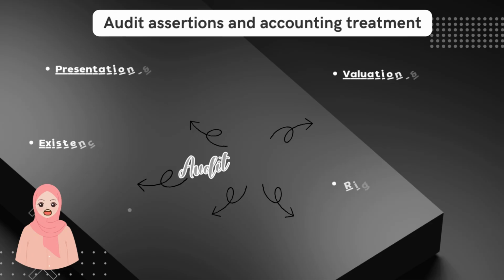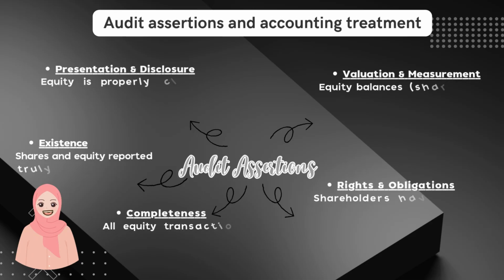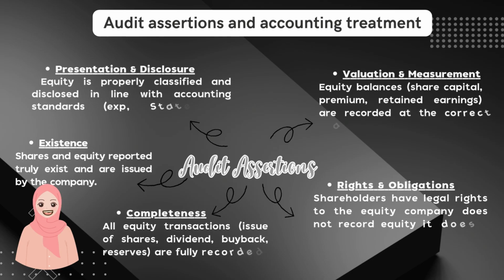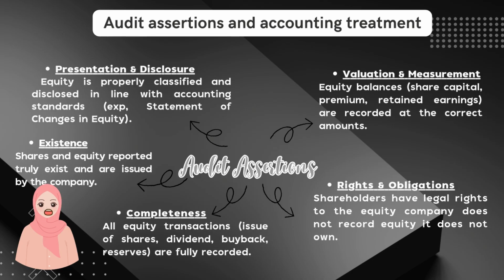The next slide is audit assertion and accounting treatment. The first is valuation and measurement. Equity balance like share capital, premium, retained earnings are recorded at the correct amount. Then rights and obligations. Shareholders have legal rights to the equity. Company does not record equity it does not own.